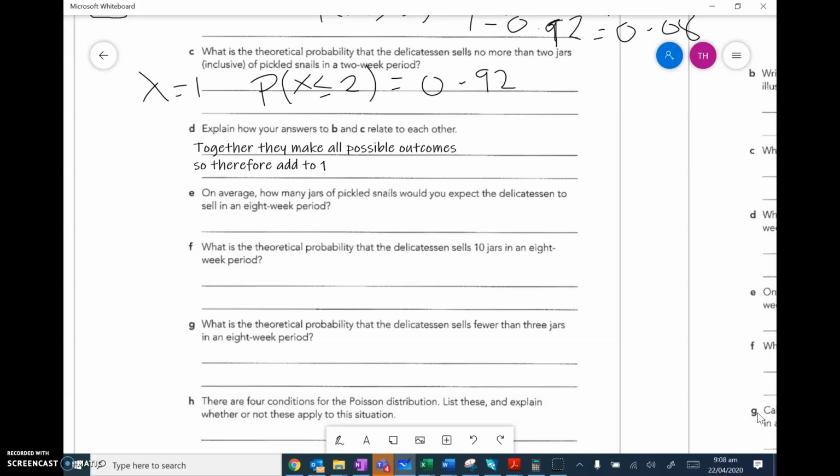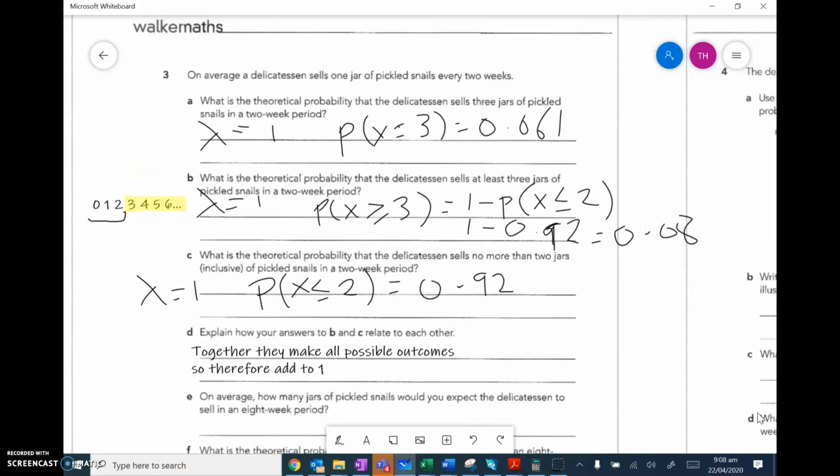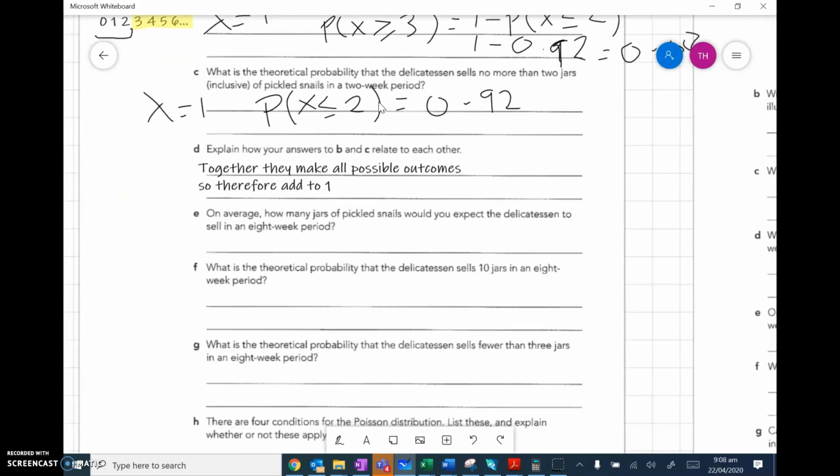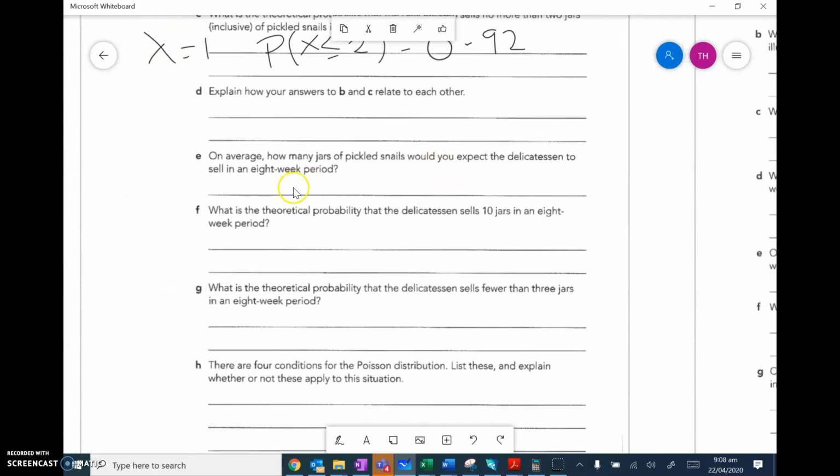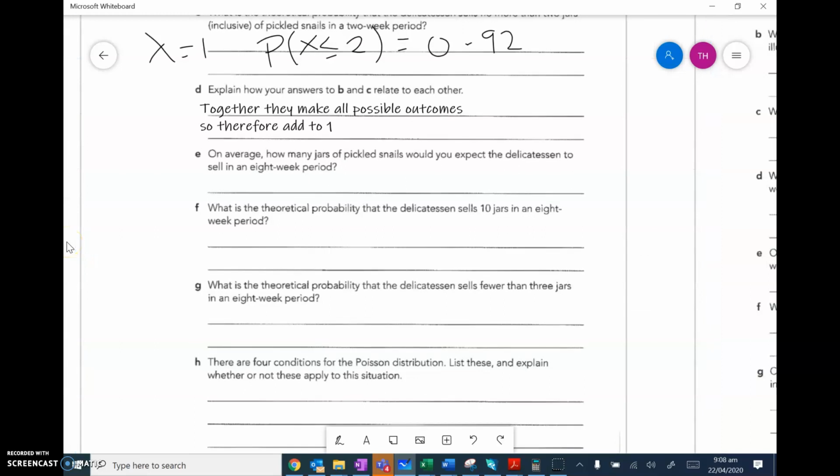Okay, it says, on average, how many jars of pickled snails would you expect the delicatessen to sell in an 8-week period? So now I'm working out a new lambda for 8 weeks instead of originally 2 weeks. So 2 weeks was 1, so 8 weeks is 4 times as many weeks. So my lambda is going to be 1 times 4, because I've got 4 lots of 2 weeks, so now that is 4. So lambda equals 4. It's my new average.